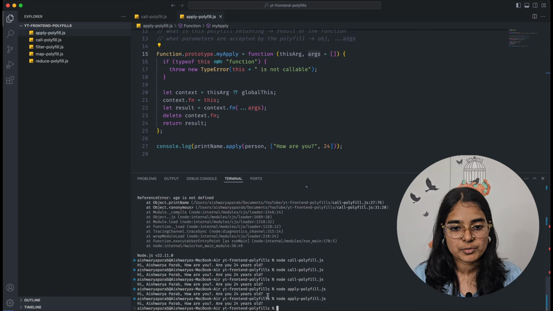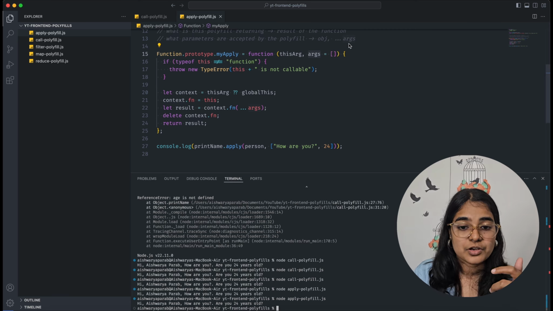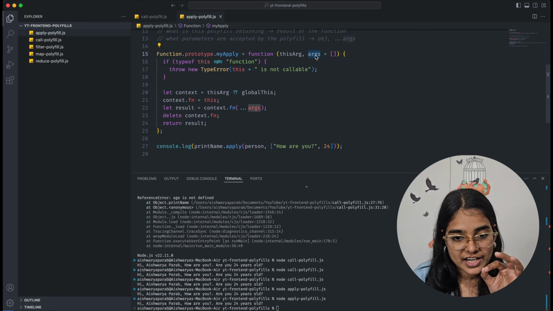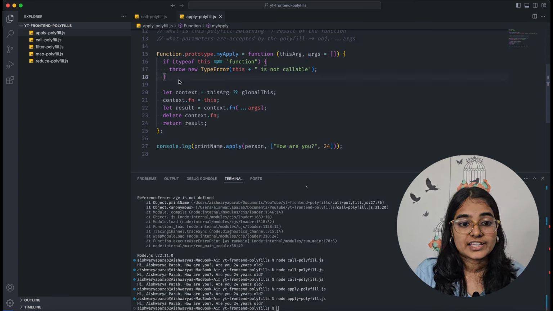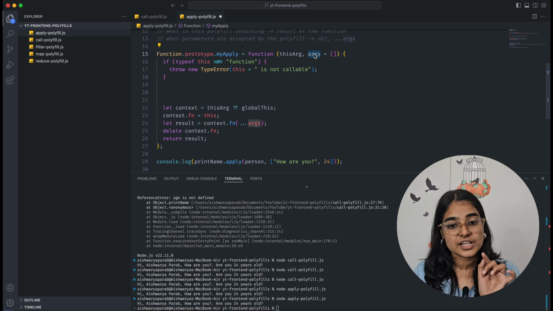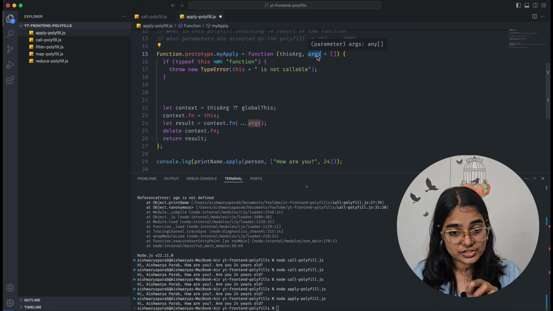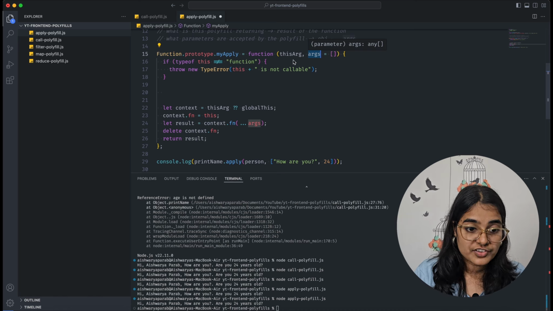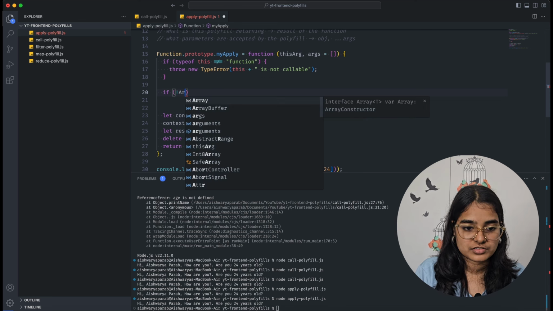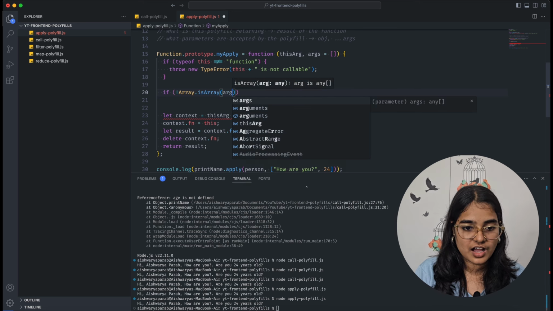Yes, it is working for apply, but I can see one validation that I can put here. Now I don't have parameters. Now I have an array, right? So when I have an array, I can put a validation here to check whether this is an array or no. Because if this is not an array, I shouldn't proceed, right? So I will put a validation here to check if this is an array. So if it is not an array, then I will throw some error. So if not Array.isArray, which is taking args.